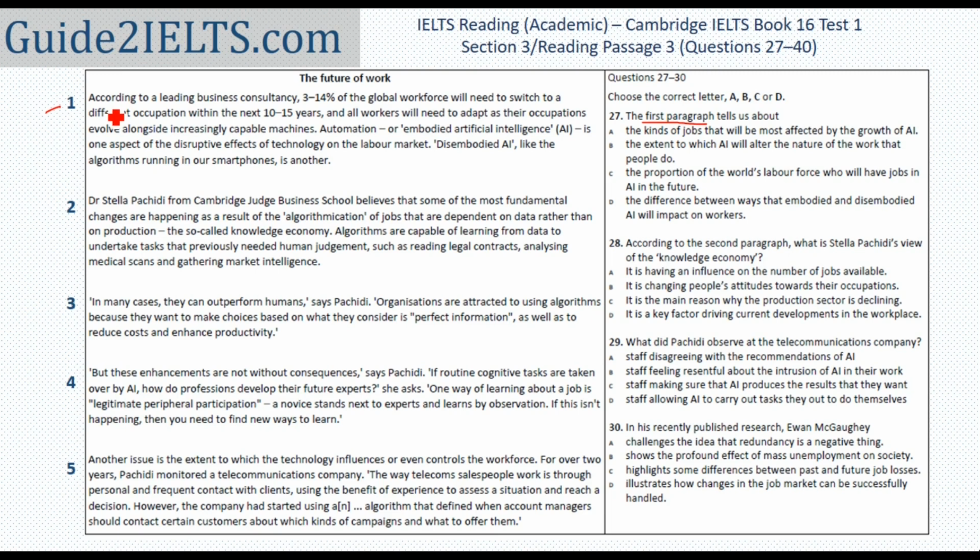Let's start here now. According to a leading business consultancy, 3 to 14% of global workforce will need to switch to a different occupation within these many years. And all workers will need to adapt as their occupations evolve alongside increasingly capable machines. Automation or some kind of AI is one aspect of disruptive effects of technology on the labor market. This AI, like the algorithms running in our smartphones, is another.